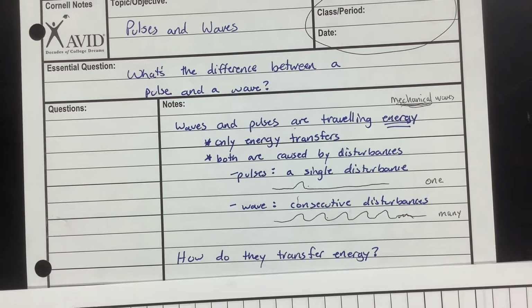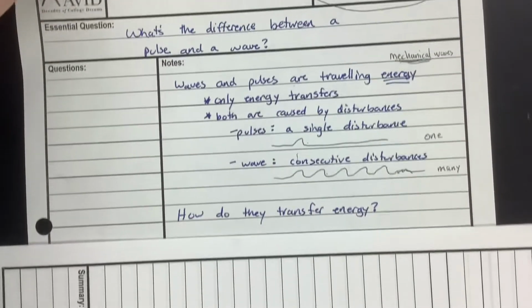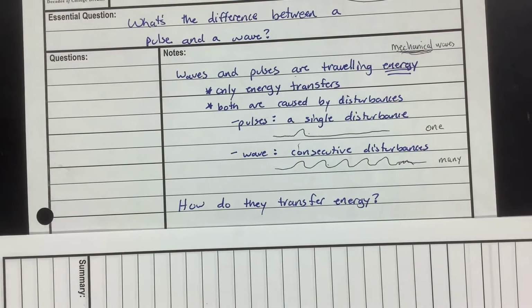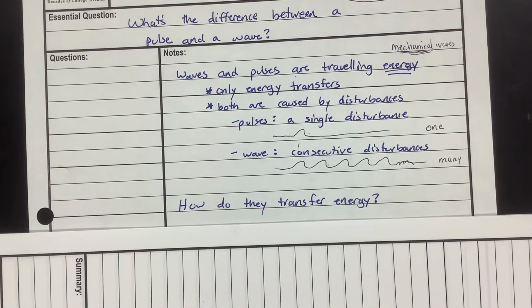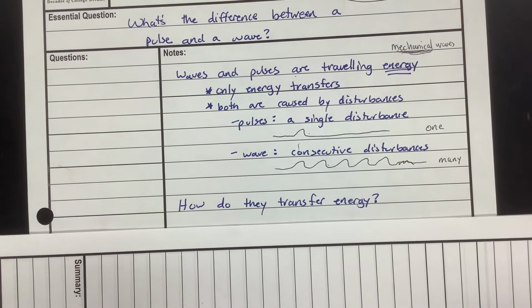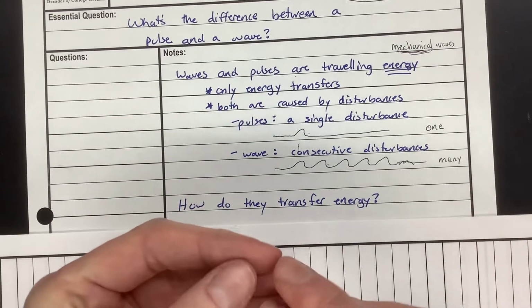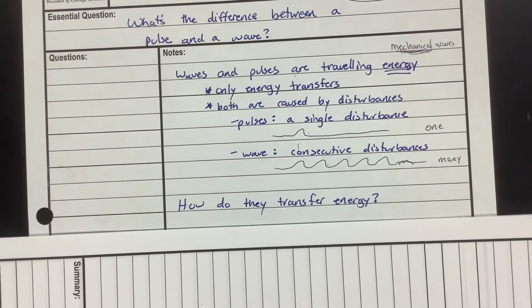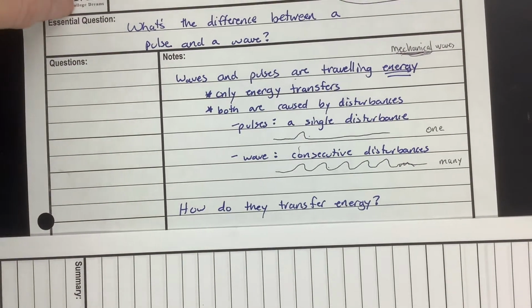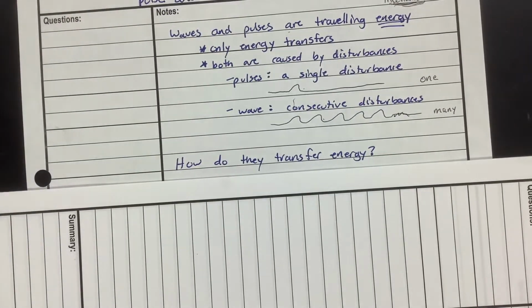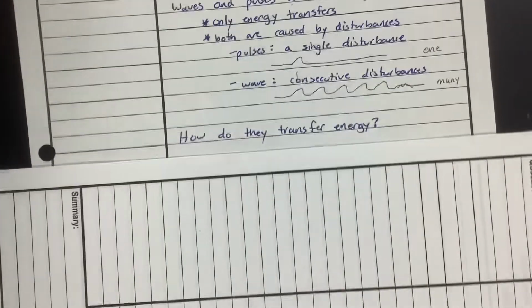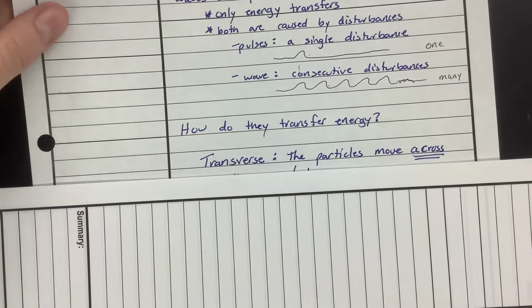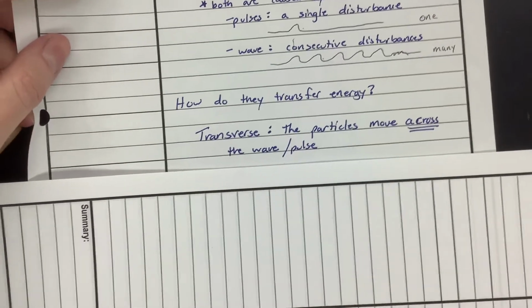How do they transfer that energy? Well, it's kind of the same from a pulse to a wave, but there are a couple of different ways that they might do that. One, the particles are touching each other with forces and the energy, so they're going to be pulling and pushing, which we've already learned about, right? Pulling and pushing. That's going to transfer that energy from one particle to the next, and there are two ways that they do that.